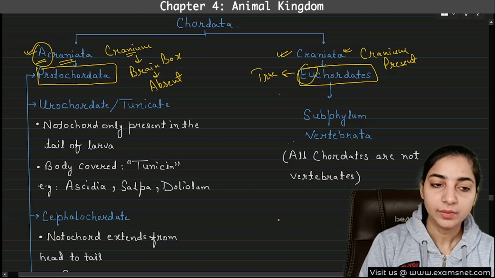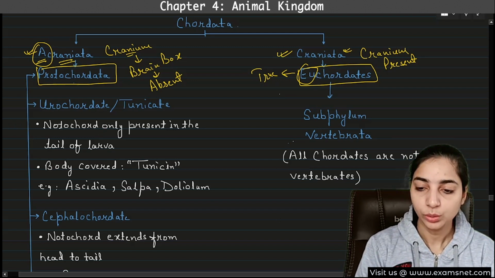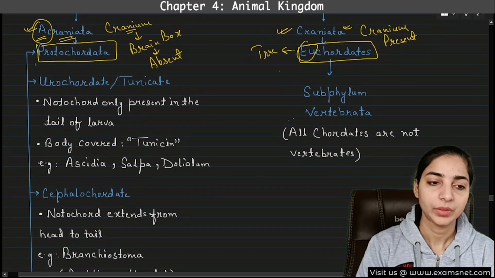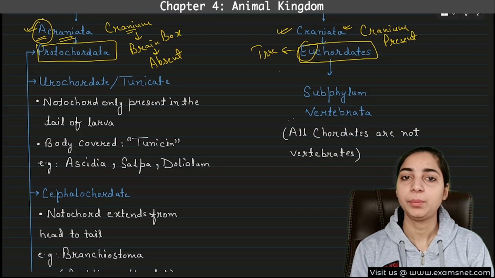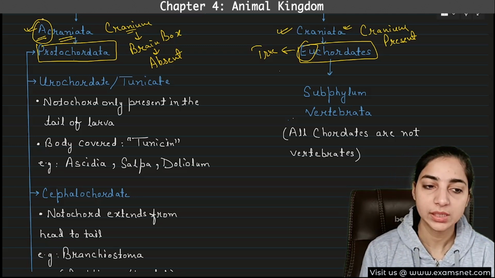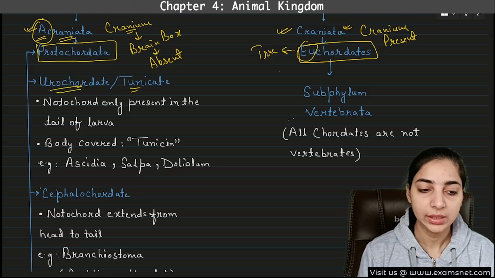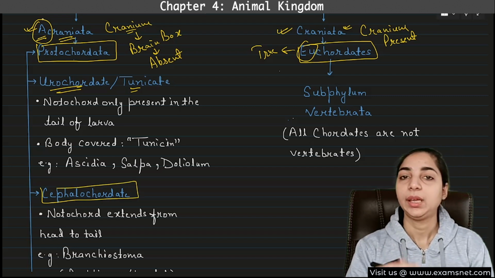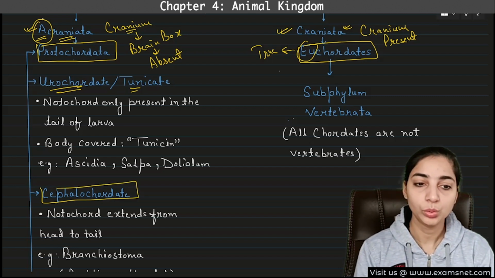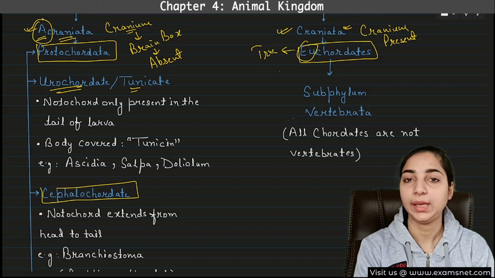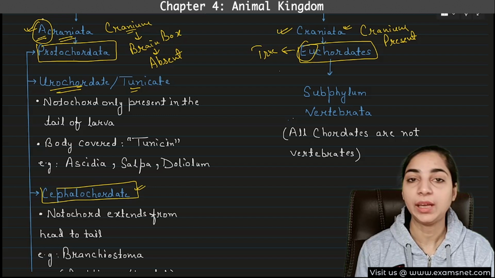Now, first we will discuss the protochordates, then we will discuss the euchordates. In protochordates, we just have to discuss very little. First of all, you have to remember that there are two types of protochordates. First one is urochordates or the tunicates, and the second one is cephalochordates. So protochordates or the acraniata are further divided into two groups.